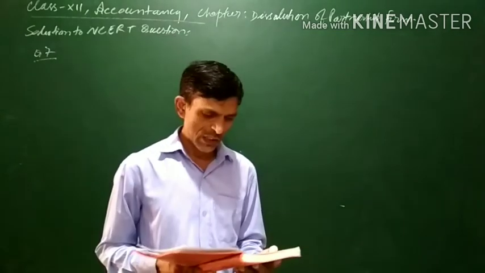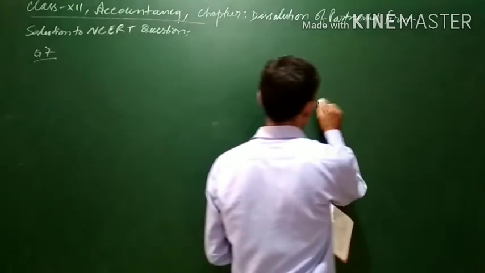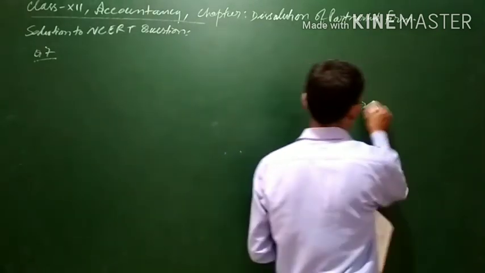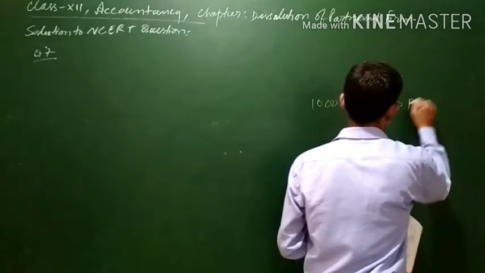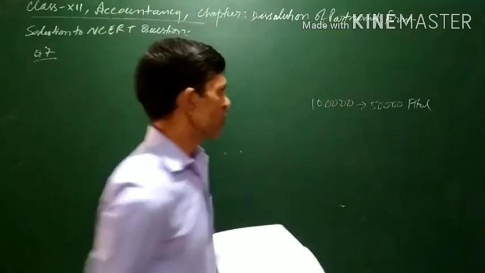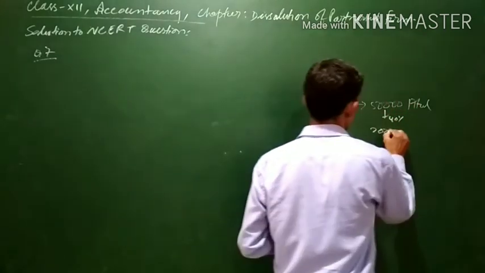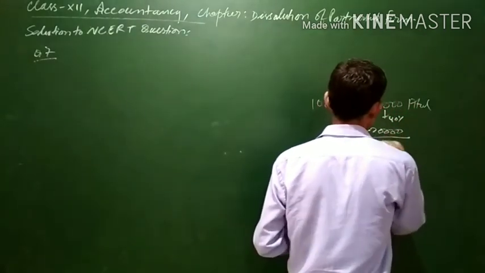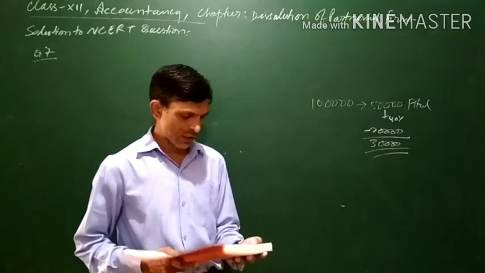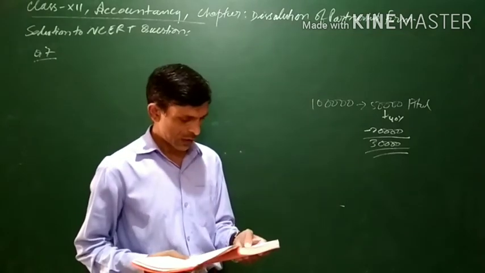Now 50% of the assets are taken over by partner Atul at a discount of 20%. The total amount of the assets transferred to the realization account is 1 lakh. Out of this, 50%, that is 50,000, is taken over by Atul, one other partner, at a discount of 20%. 20% of this amounts to 10,000, so the partner is taking the assets at rupees 40,000 only.